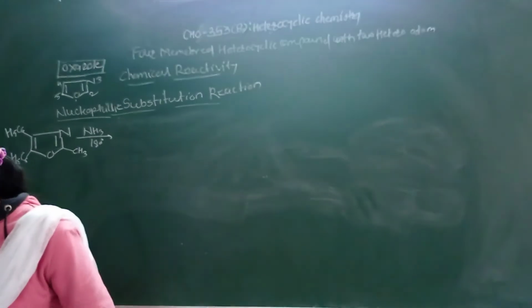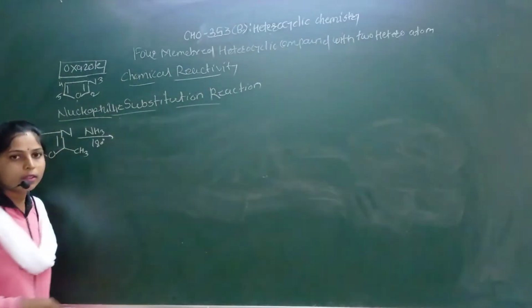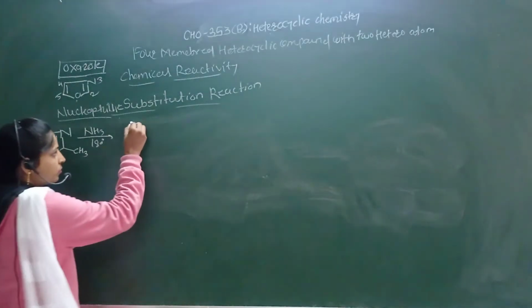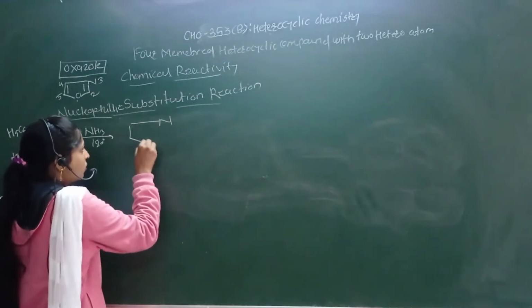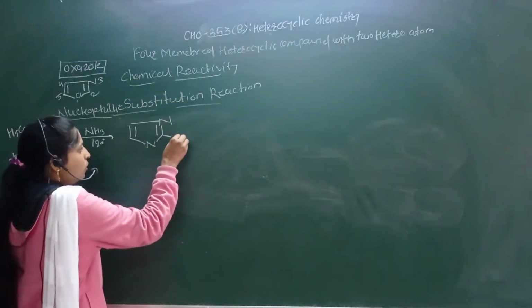This mechanism is important, and is asked in the exam. Then formation of this compound.